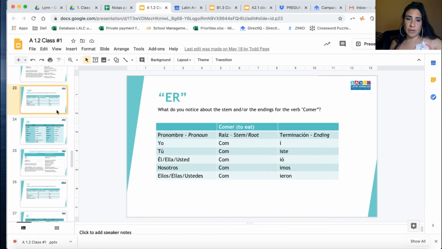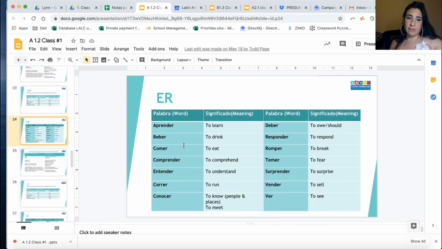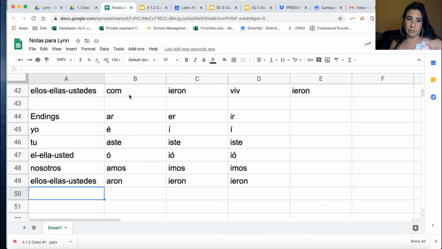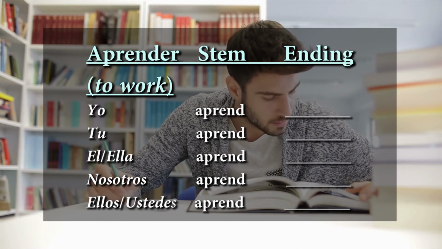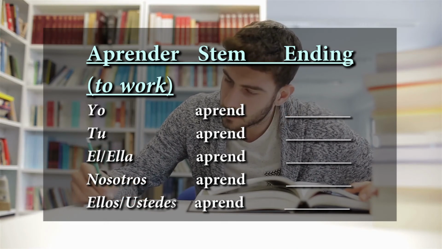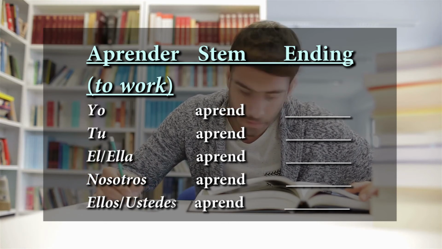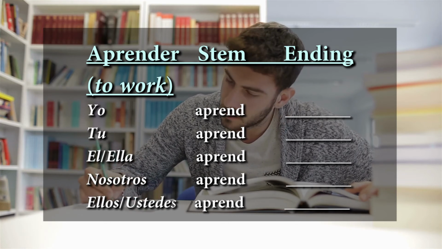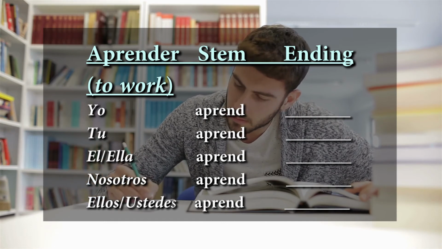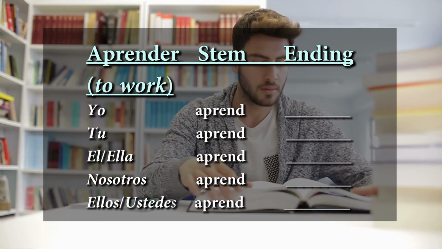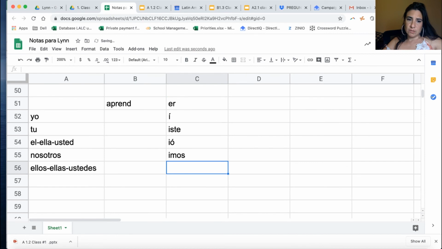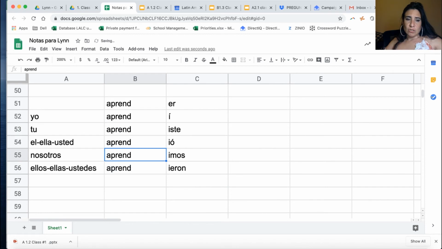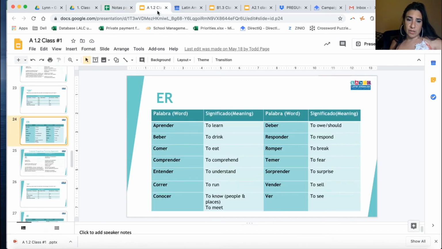So now we're focusing on the ER and IR verbs. The most common regular ER verbs are fewer than AR verbs, thank God. We have aprender, for example. We did comer already, so let's do aprender. You put the ending: í, iste. What I recommend is not looking at it and trying to do it by yourself, by heart. So it's í, iste, ió, imos, ieron, right? And this is easy because the stem just doesn't change.